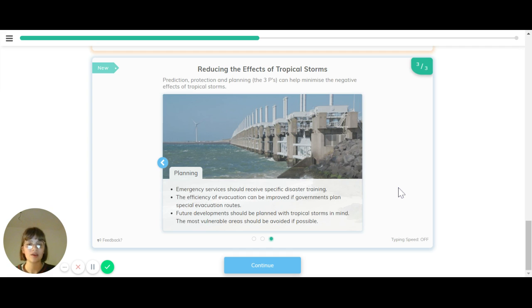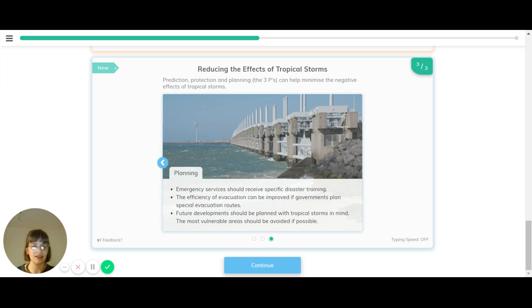Finally, there's planning. So this is ways of making sure there are systems in place to make sure that an area can cope. For example, emergency services need to receive specific disaster training so they know exactly how to evacuate people, and what protocols are in place for an emergency event such as a tropical storm. Then the efficiency of evacuation can be improved if governments plan special evacuation routes. Finally, future development should be planned with tropical storms in mind, and most vulnerable areas should be avoided if possible.